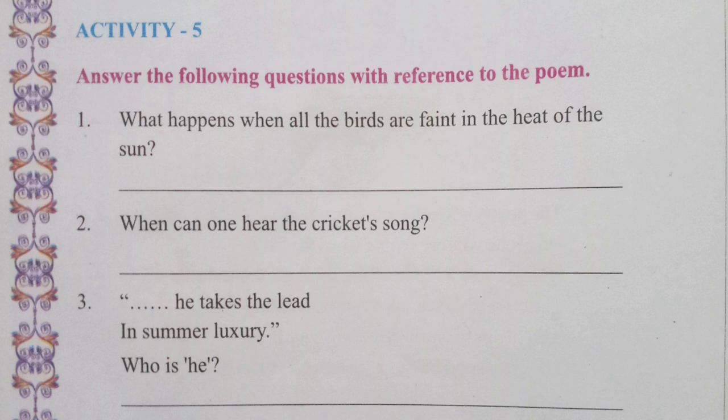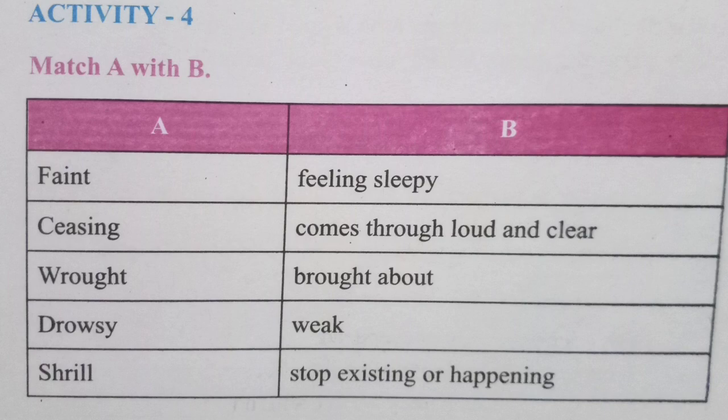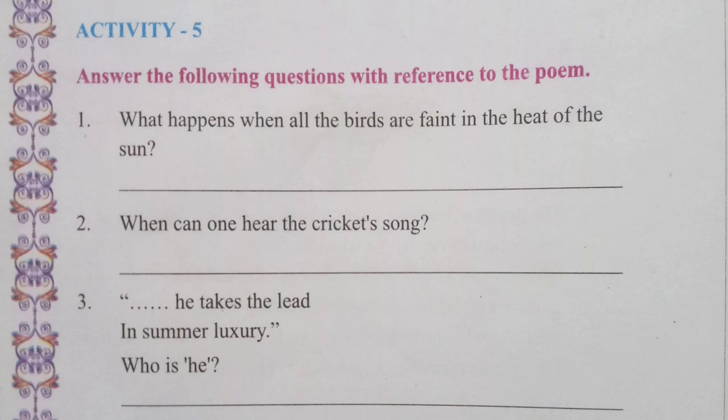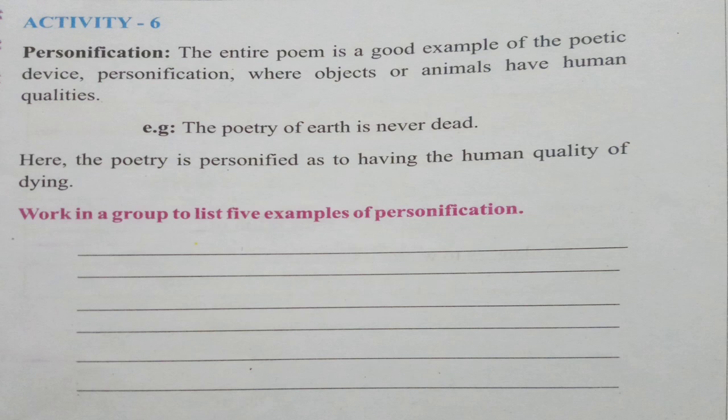Now question number 3. Dash, he takes the lead in summer luxury. Now who is he? So dear students, it is clearly understood that he is a grasshopper, because grasshopper is seen in summer season. So directly you will see that he is represented as grasshopper. So you got the answers 1, 2 and 3. If you have some different answers, you can write them also. We will see after you submit your answers. So activity number 4 is matching for the faint, seizing, rot, drowsy and shrill. Okay, so after completing activity number 4 and 5, we'll go to activity number 6.